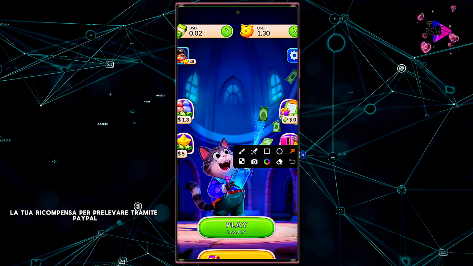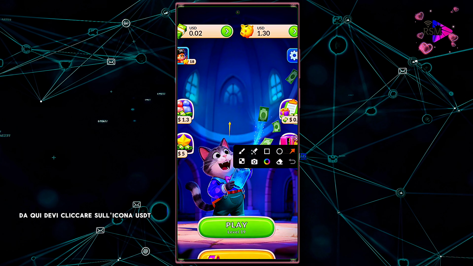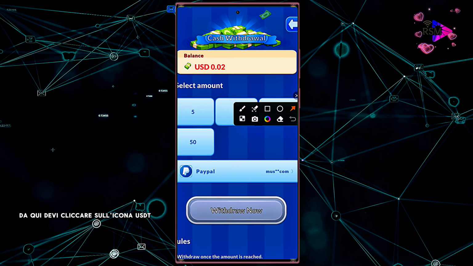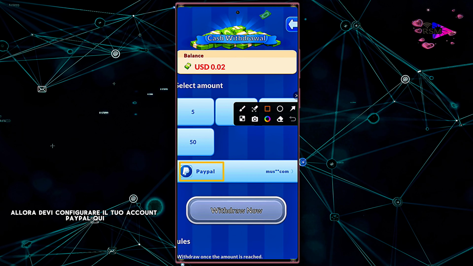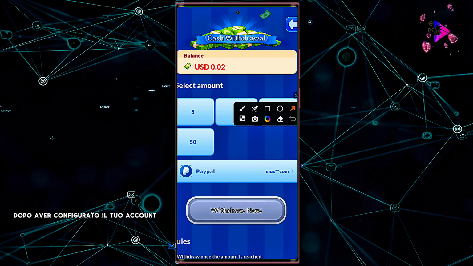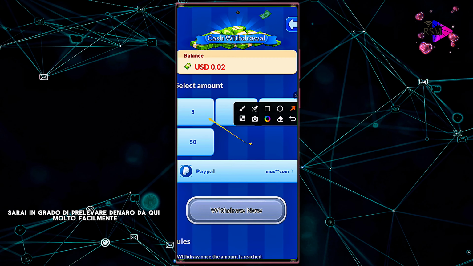To withdraw your reward through PayPal from here, you have to click on the USDT icon. Then you need to set up your PayPal account here. After setting up your account, you'll be able to withdraw money from here very easily.